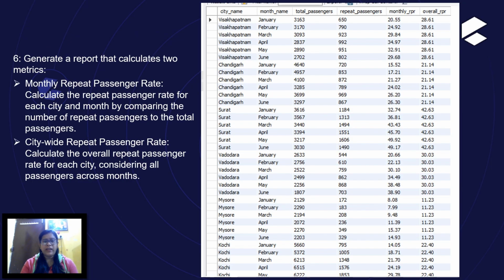Generate a report that calculates two metrics: monthly repeat passenger rate. Calculate the repeat passenger rate for each city and month by comparing the number of repeat passengers with the total passengers. And city repeat passenger rate. Calculate the overall repeat passenger rate for each city considering all the passengers across the months. Now this is the result. You can find the query in the GitHub repository.